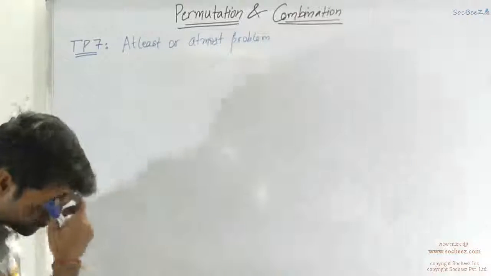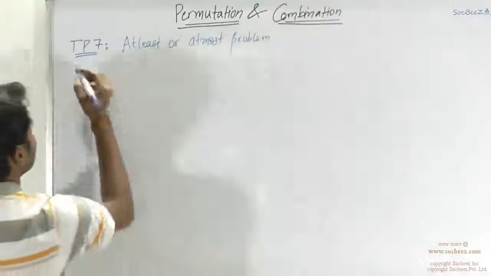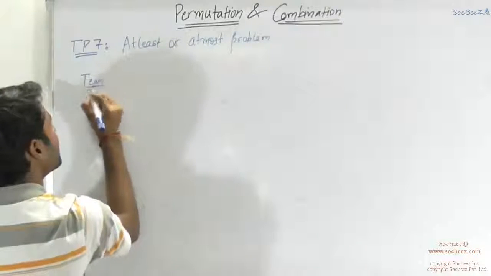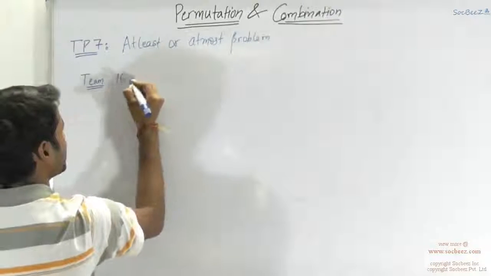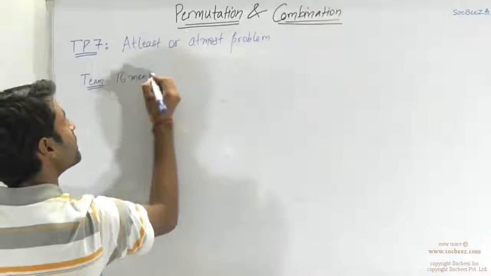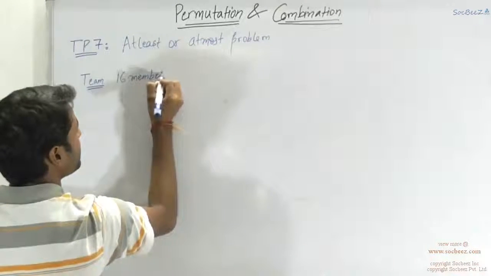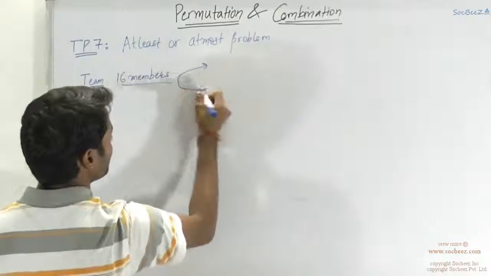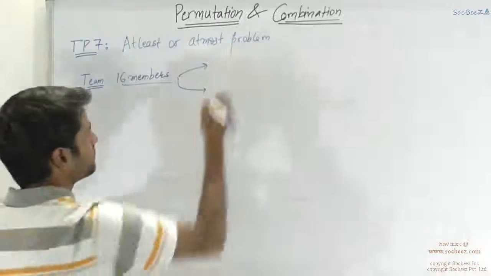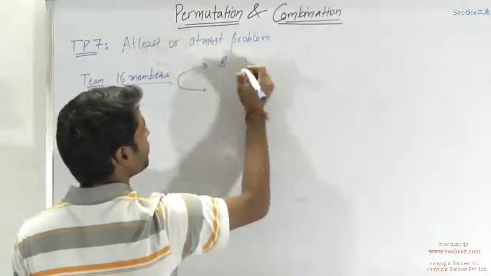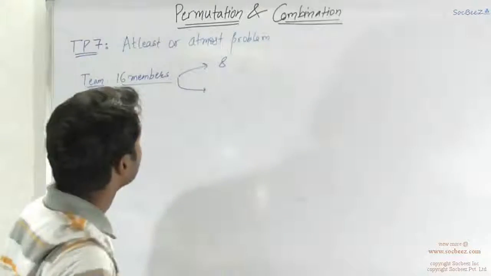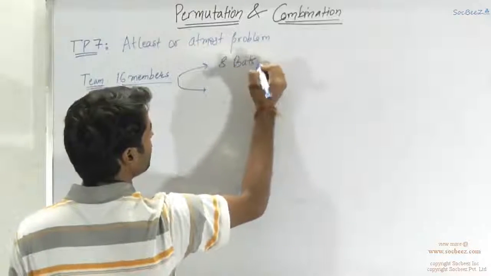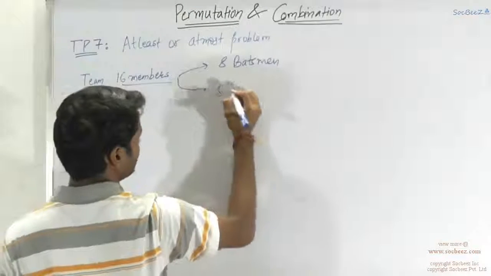If I say that there's a team which has 16 members in it, which has say 8 batsmen in it, and say 8 are bowlers in it.